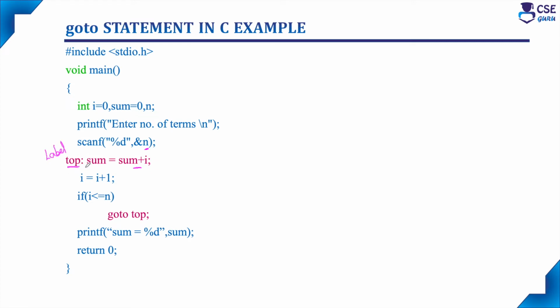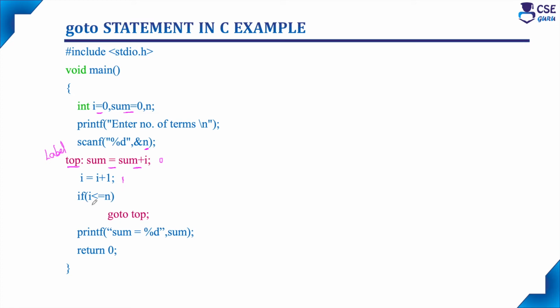After specifying this label name, we specify a colon and then the C statement: sum is equal to sum plus i. Sum we have initialized to 0, and i also we have initialized to 0. So sum equals sum plus i means 0 plus 0, first we will get 0. Then we increment the i variable, that is, i is equal to i plus 1. So 0 plus 1, we get i value 1.